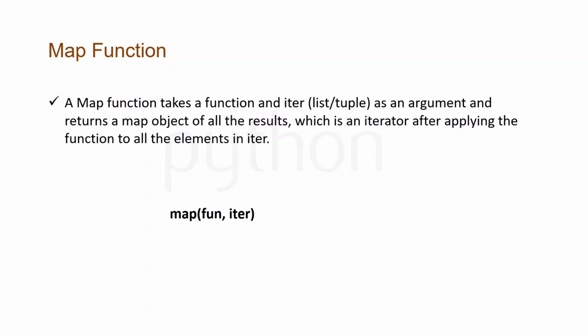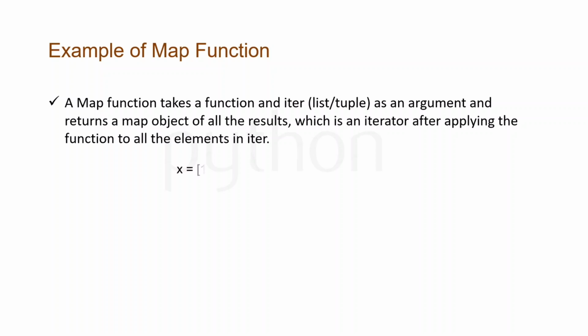So all those elements and the function that you have provided. What map will do, it will go through each element in the iterator and apply that function which you have provided on each of the elements.